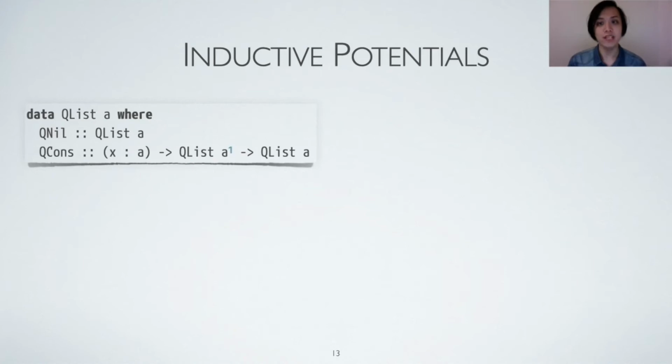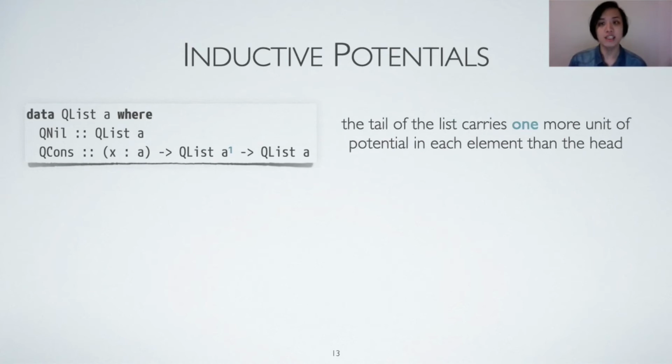Rather than only putting potential on elements in a data structure, we can specify potentials inductively from the formation of the data structure itself. The code on the slide shows the definition of QList, a variant of list types with quadratic potentials. Here, the Q constructor maintains that the tail of the list carries one more unit of potential in each element than the head, and the tail itself is again a QList. How does such a simple, constant potential annotation lead to an overall quadratic potential function?